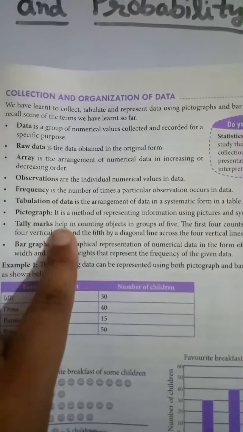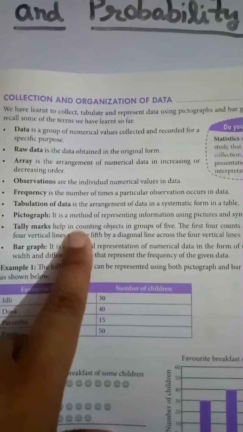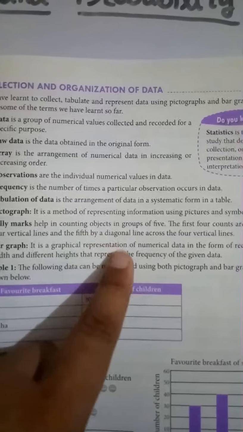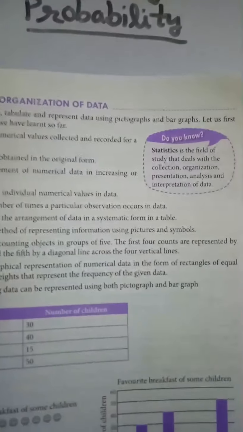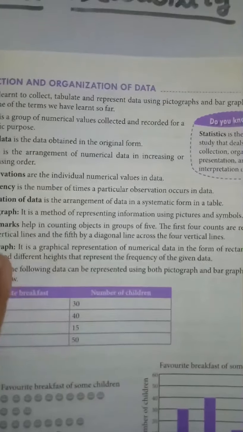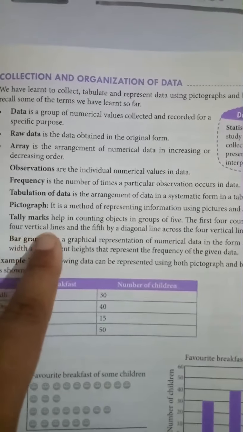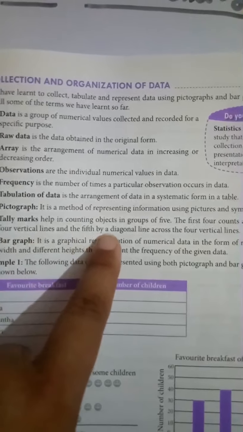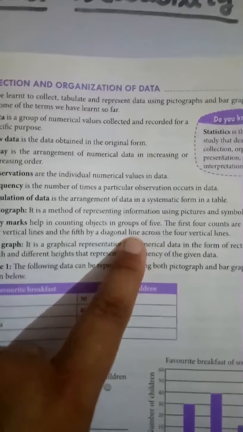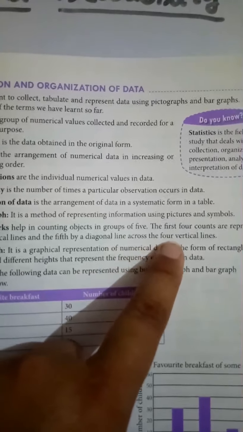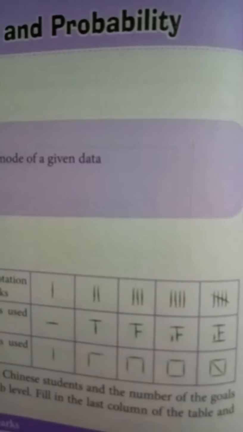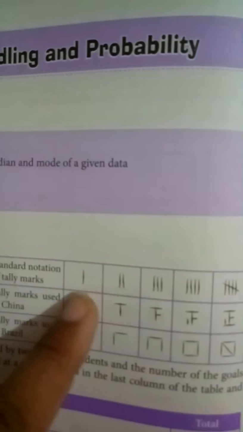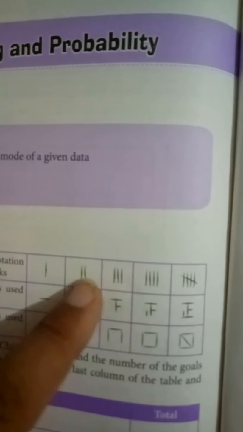Tally marks help in counting objects in a group of 5. The first 4 counts are represented by 4 vertical lines and the 5th by a diagonal line across the 4 vertical lines. Look here, these are examples of tally marks.